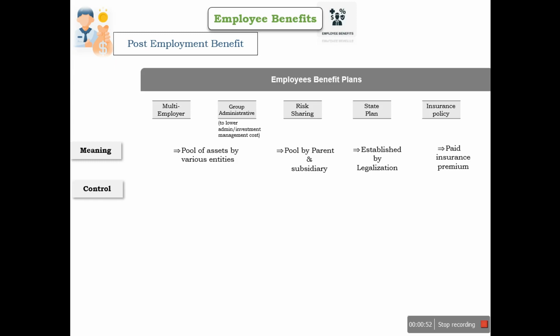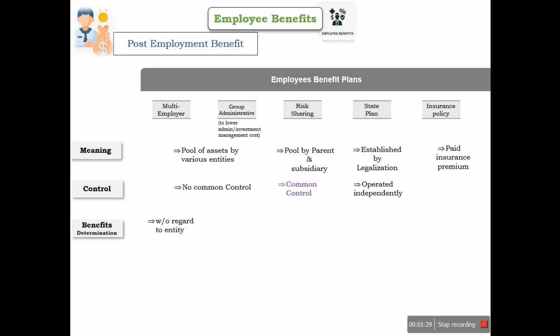From the point of view of control, multi-employer and group administrative plans do not have common control. In risk sharing, there is common control because it is created by parent and subsidiary companies, and estate plans are always independent. In case of benefits, in a multi-employer plan, the benefit to the employee is decided irrespective of the identity of the entity.